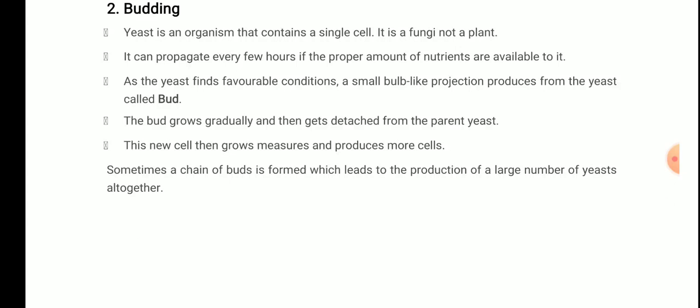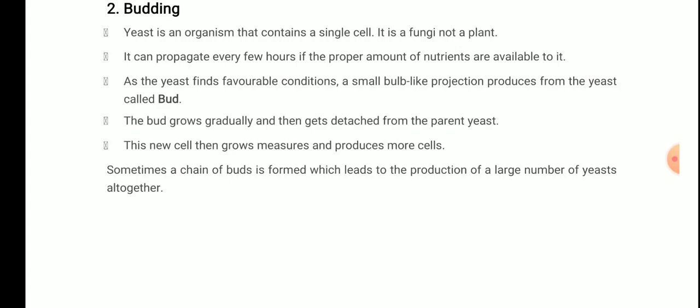Now the bud grows gradually and then gets detached from the parent yeast. Detached means separate. So as the bud grows slowly in size, after some time it gets separated from the parent yeast. This new cell then grows and produces more cells. The detached bud has become a new cell, which grows and becomes a full yeast organism, and then it again finds favorable conditions, forms a bud, and the bud again detaches from the parent yeast. This process keeps on continuing and keeps on producing more and more cells.